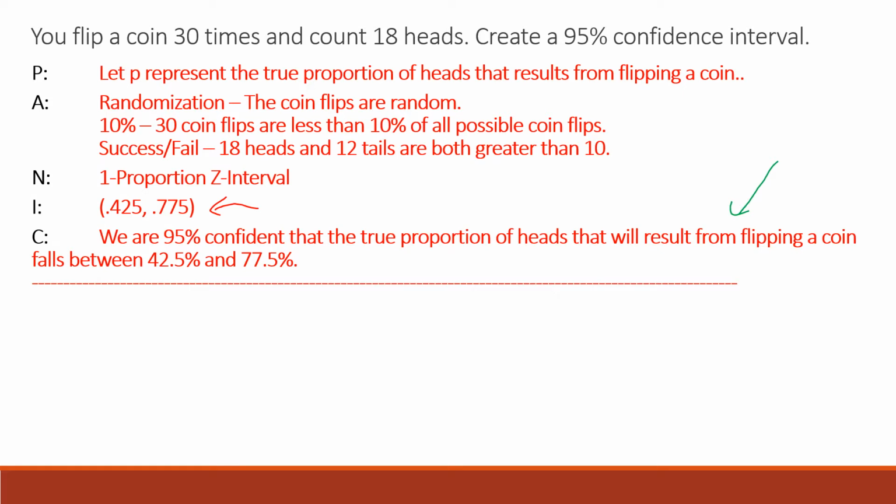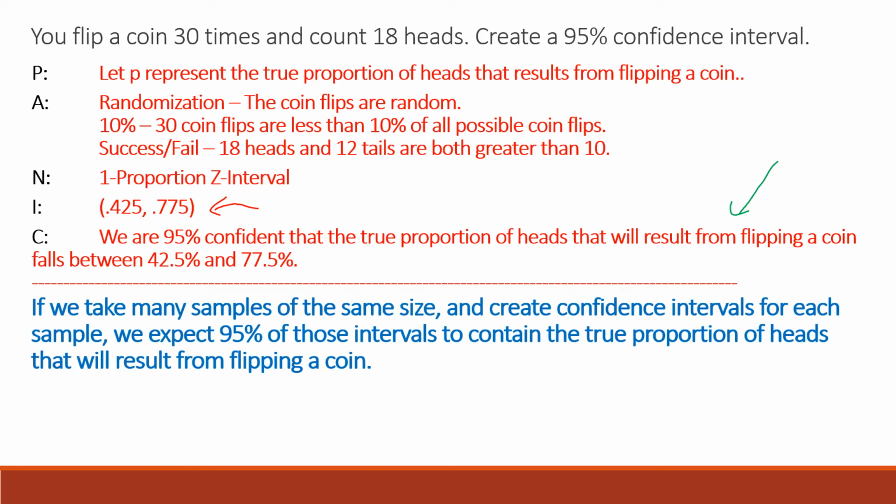We are 95% confident that the true proportion of heads that will result from flipping a coin falls between 42.5% and 77.5%. Note, this is not what we write when we're asked to interpret the confidence level. Okay, this is what we write when we're asked to interpret the confidence interval.